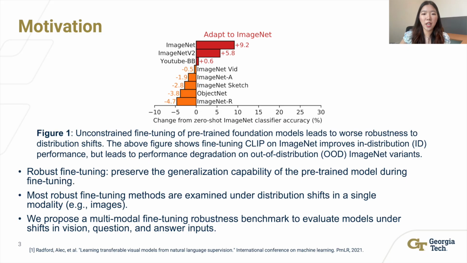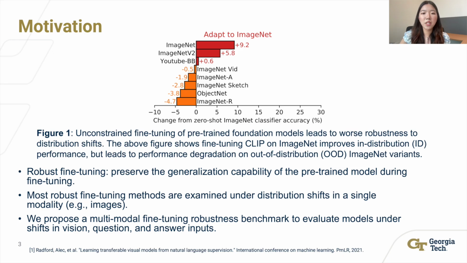Previous research has found that unconstrained fine-tuning of pre-trained foundation models leads to worse robustness to distribution shifts. For example, in Figure 1, fine-tuning CLIP on ImageNet improves in-distribution performance but leads to performance degradation on ImageNet variants. Therefore, a series of robust fine-tuning methods were developed to preserve the generalization capability of the pre-trained model during fine-tuning.